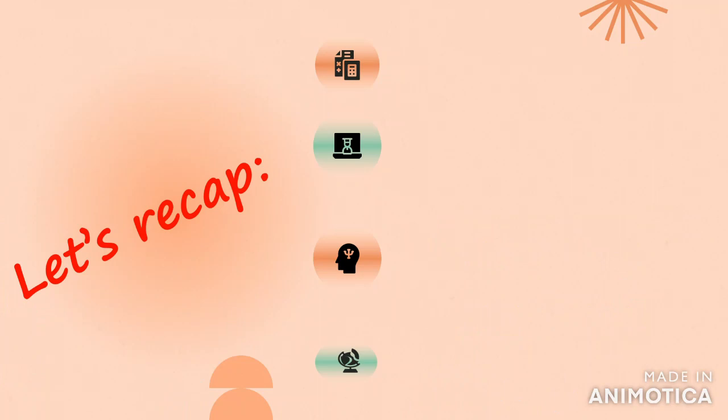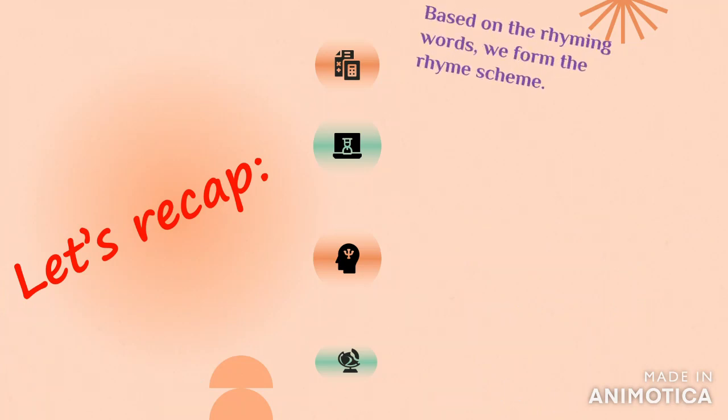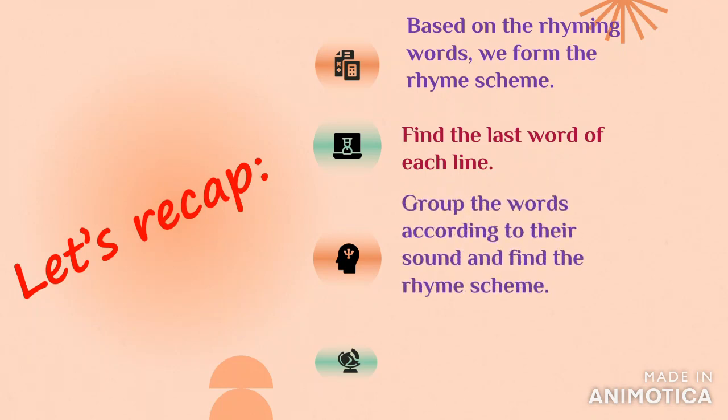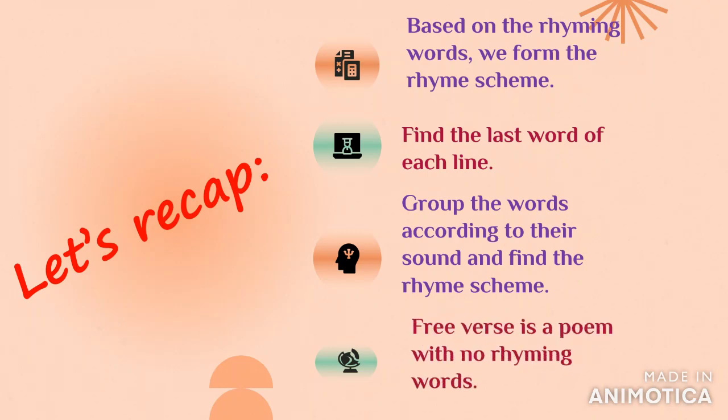Let's recap. In today's session, we have understood that based on the rhyming words, we form the rhyme scheme. And for finding the rhyme scheme, first of all, we find the last word of each line. Group the words according to their sound and we find the rhyme scheme. And always remember that free verse is a poem which doesn't have any rhyming word.